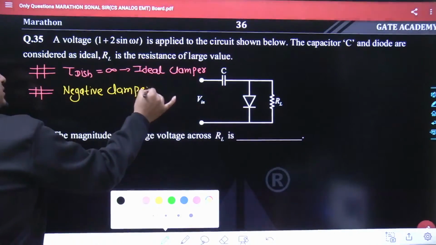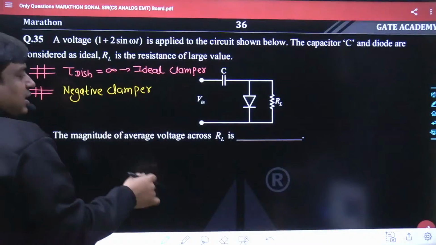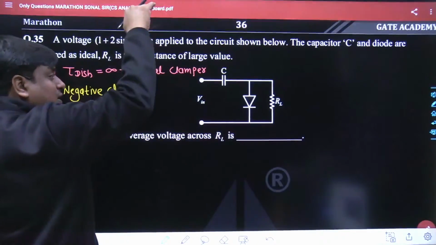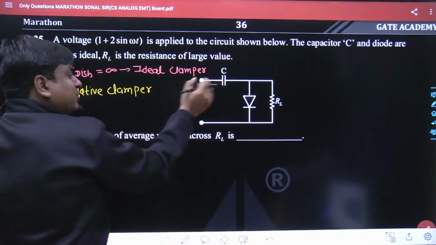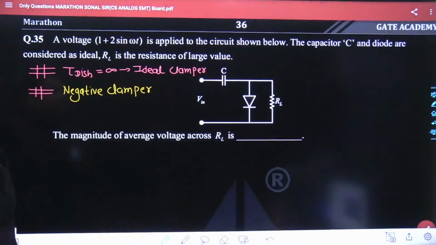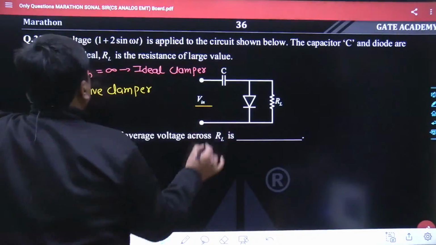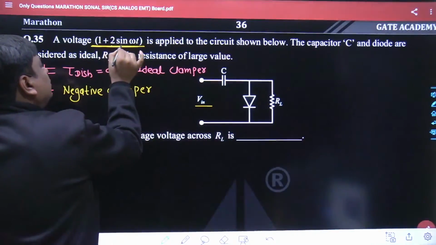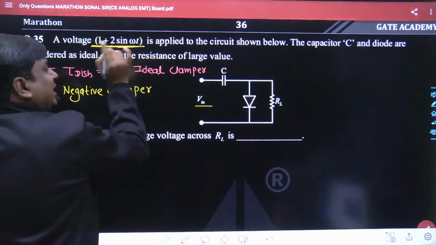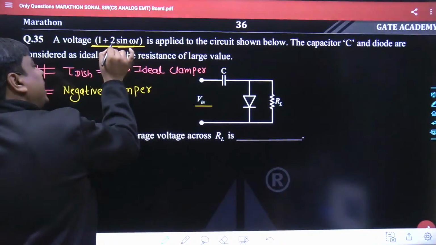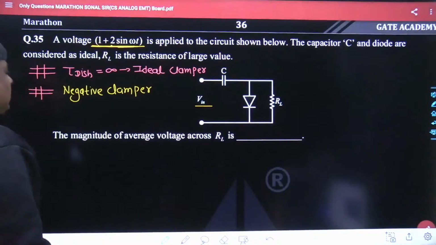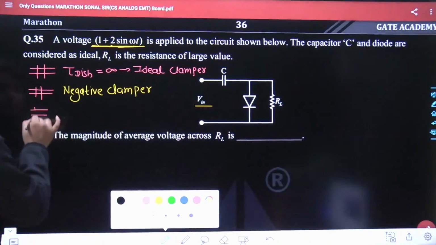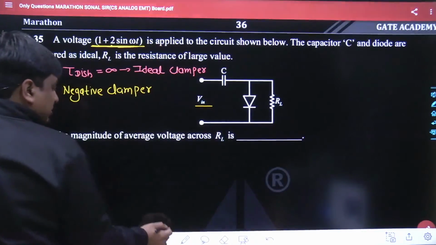How do we solve this? We will take the positive polarity of Vin and go to its apex value, and with the help of that apex value the C gets charged. What would be the apex value of Vin? The apex value of Vin in positive polarity is 1 plus 2 sine omega t. The apex value of sine omega t is 1, multiplied with 2 plus 1, it is 3. So virtually speaking, the equivalent circuit is going to be something like this.